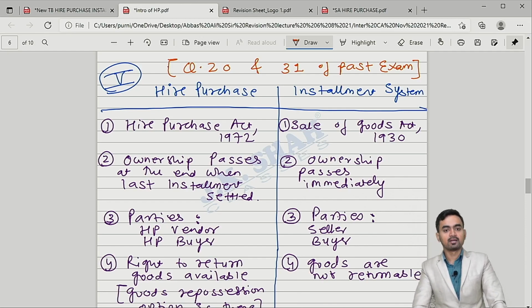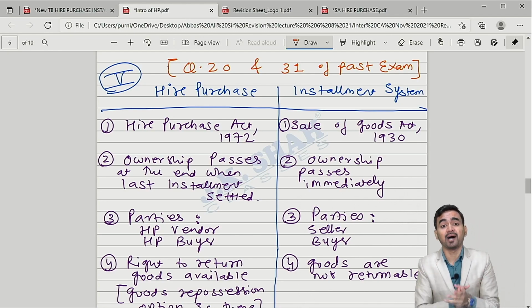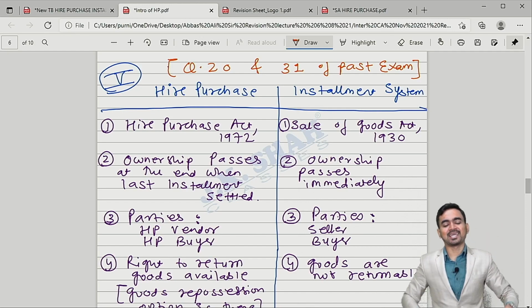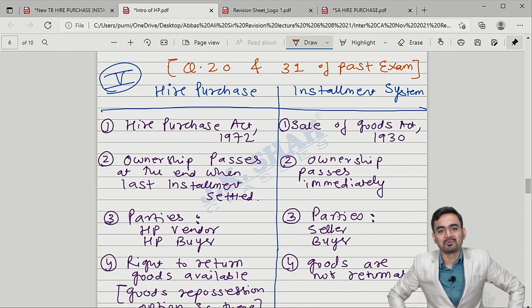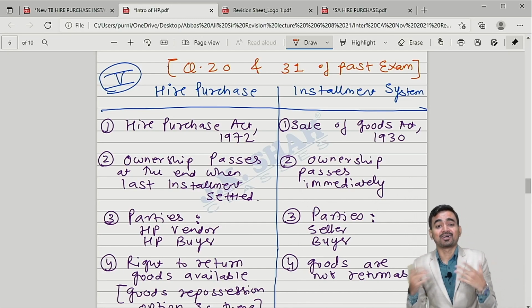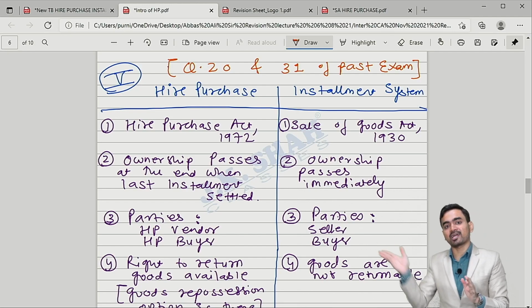You took the mobile, you took the delivery, you started using the mobile, you paid the first installment, the second installment, the third installment, but in the 4th month, the new technology came in the market. Now what will you do? Now you will not pay any further EMI. Is it clear? Because you are interested in the new technology now.